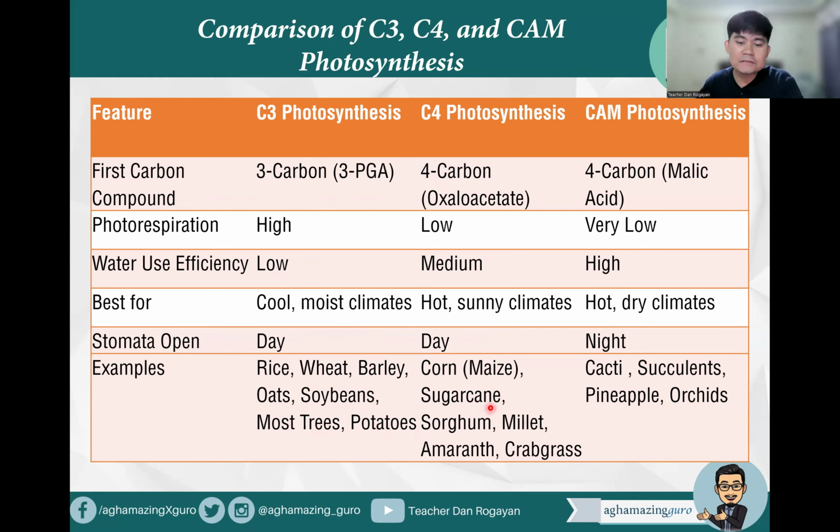Then for C4 photosynthesis, we have corn or the maize, scientifically known as maize, sugarcane, or sorghum, or millet, amaranth, and crabgrass. While for CAM photosynthesis, we mentioned this already earlier, the cacti, the succulents, pineapple, and orchids. Okay? Some species of orchids.